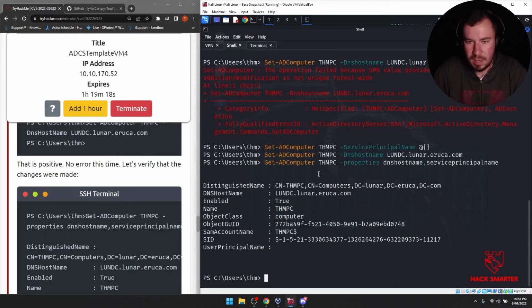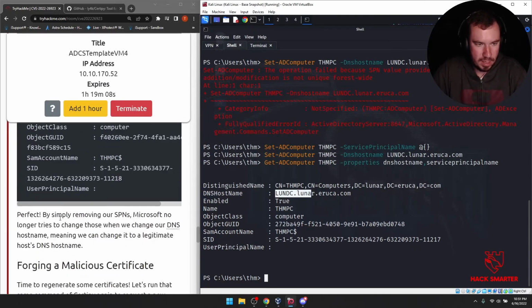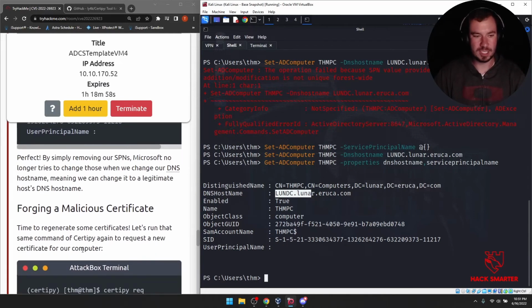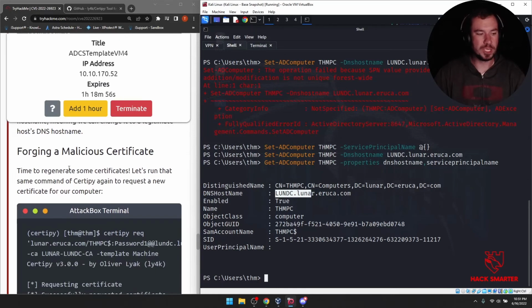Okay, and you can see for our PC, it now has the DNS hostname of the domain controller. And let's scroll down here. Perfect. By simply removing our SPN, Microsoft no longer tries to change those when we change our DNS hostname, meaning we can change it to a legitimate host's DNS hostname, and we can start to spoof some stuff. Forging a malicious certificate. Time to regenerate some certificates.